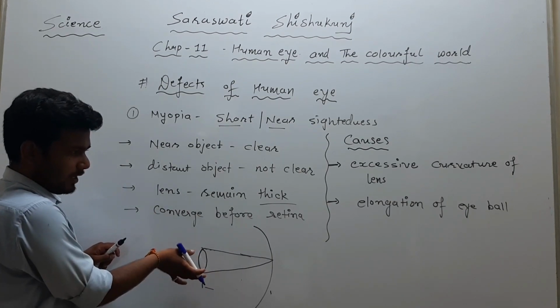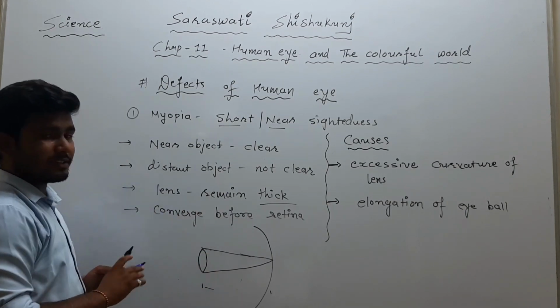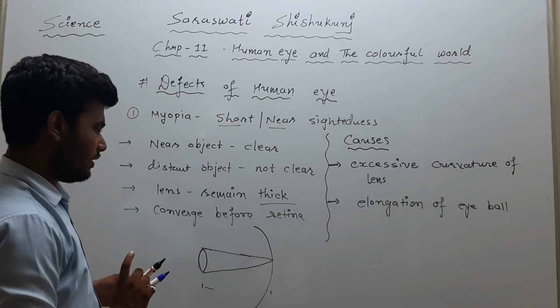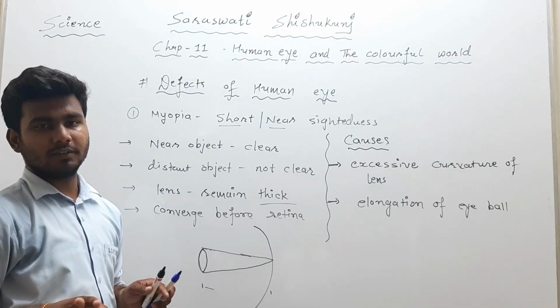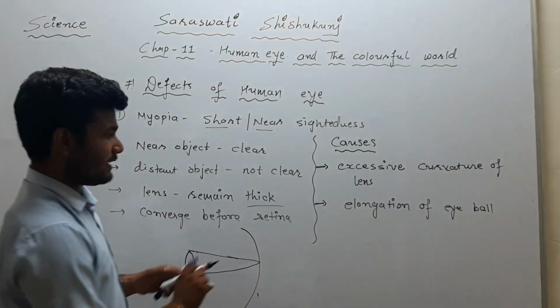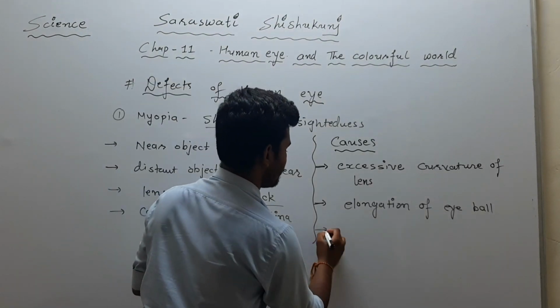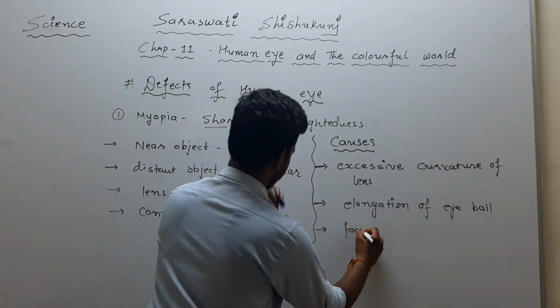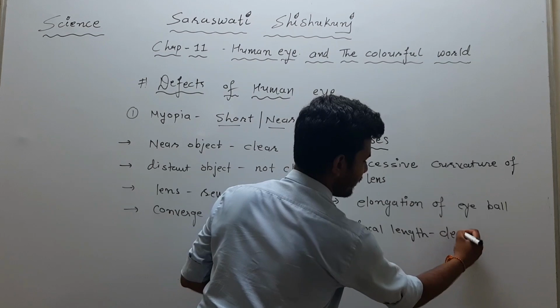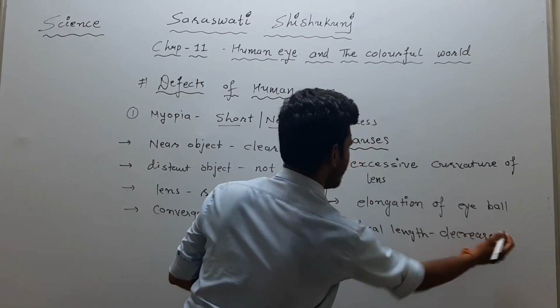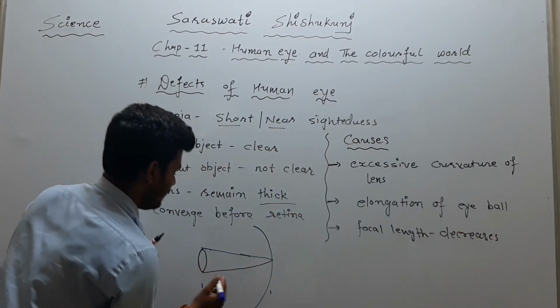It will not become thin, and as it remains thick, there will be a change in its focal length. Due to both of these, the focal length will decrease.